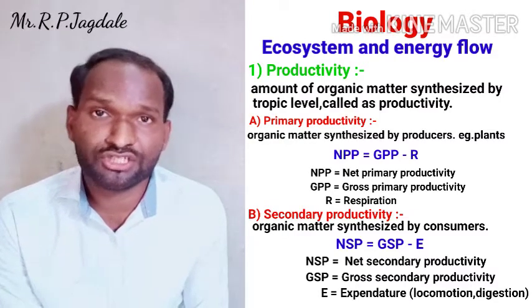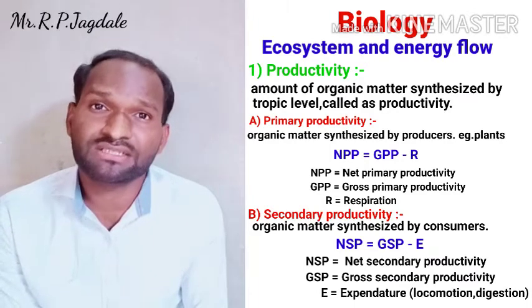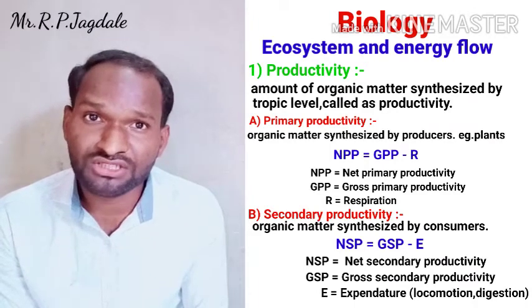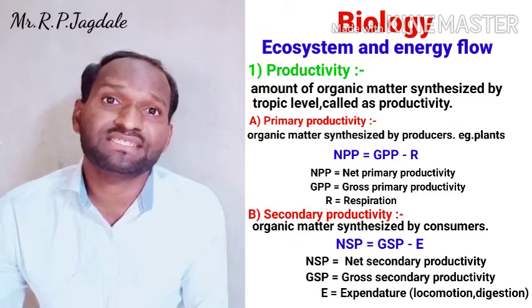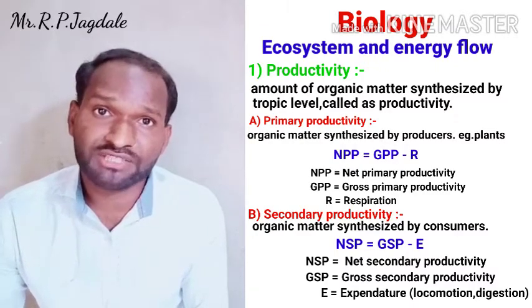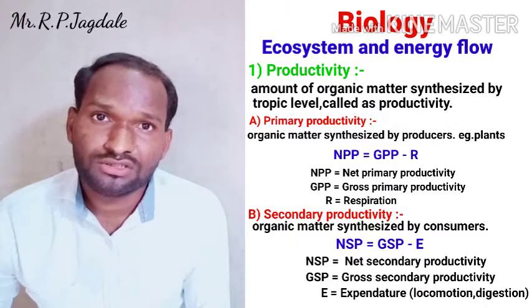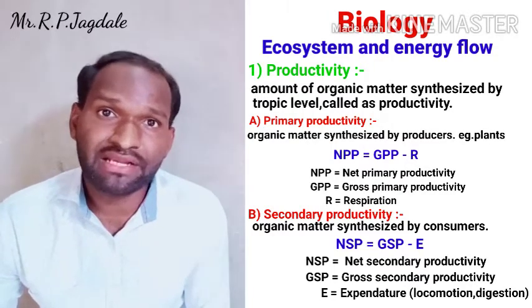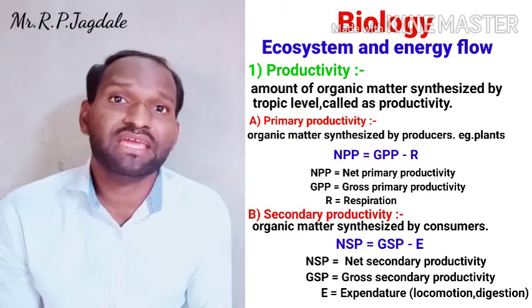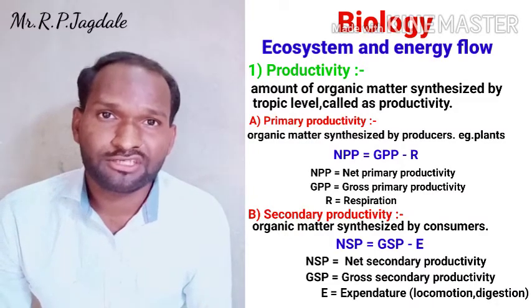There is locomotion, digestion, respiration, circulation, different types of systems, and all those systems require energy. So there is a lot of expenditure in the consumers. So after the expenditure, whatever the remaining energy is, it is called as net productivity.